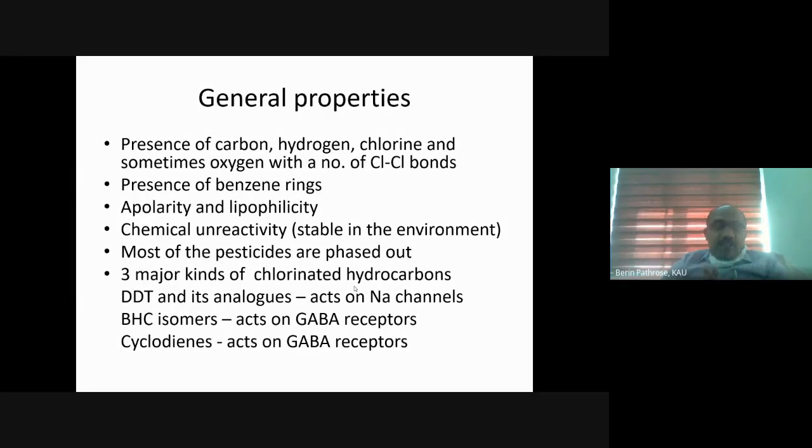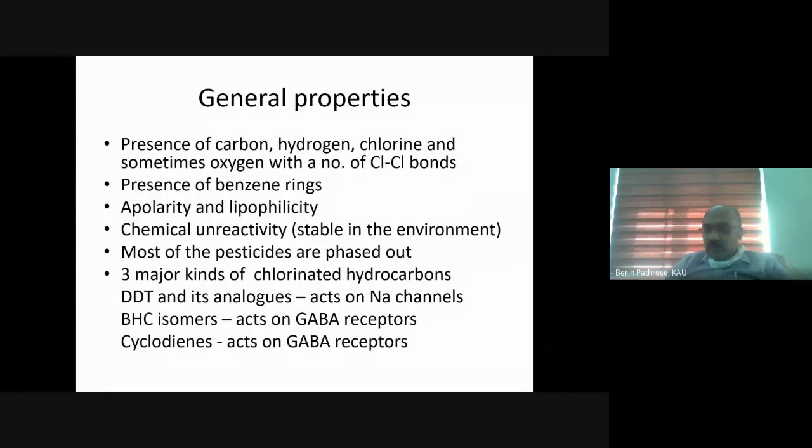Another typical feature of organochlorine is that it is extremely insoluble in water. That means it is apolar or non-polar, and it has extreme affinity towards lipids or fats. Does anyone know what non-polar and polar compounds are?